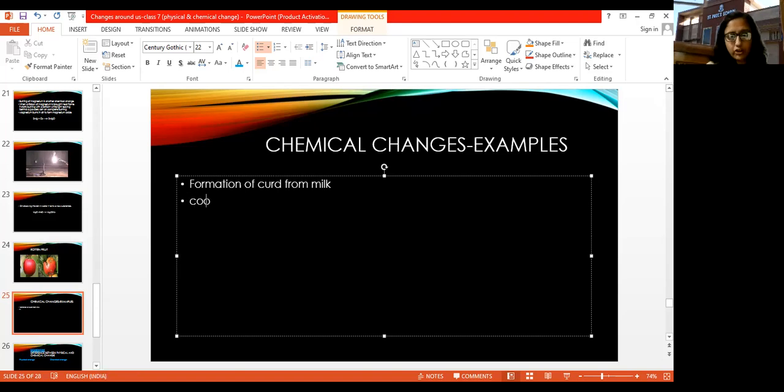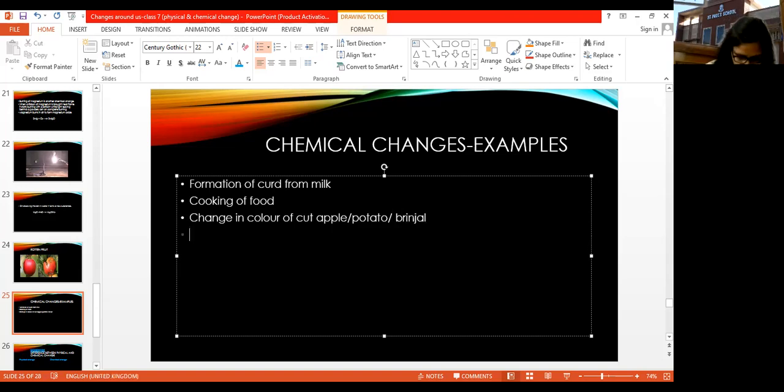Now then, cooking of food. Change in color of cut apple or potato और brinjal. ठीक है, इनको जब काट के थोड़ी देर के लिए रखते हैं तो there is a change in their color, that is again a chemical change. Now when it takes place on keeping in air.